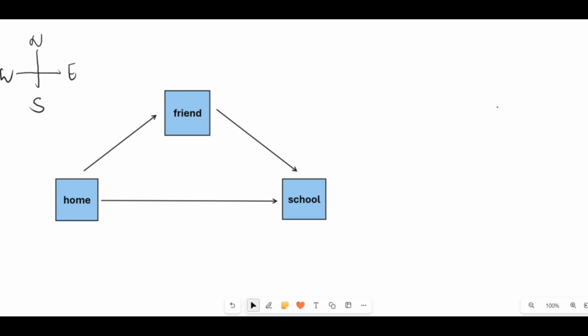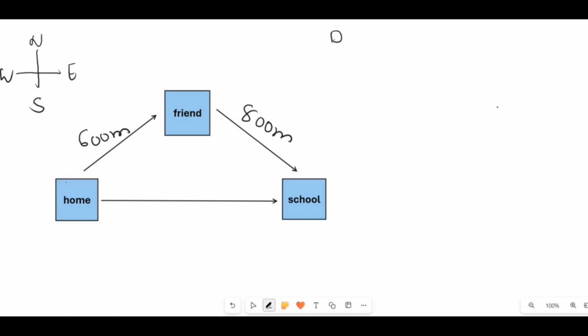Okay, now suppose you are leaving for school, but before going to school, you go to your friend's house and then you both go to school together. So the distance from your home to the friend's house is, let's say, 600 meter, and the distance from your friend's house to school is, let's say, 800 meter.